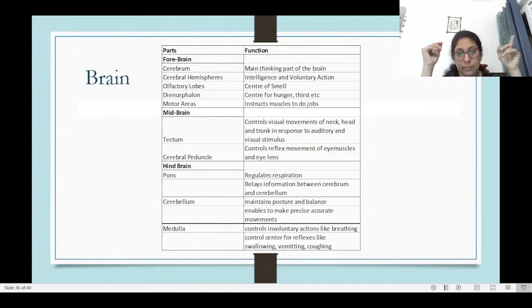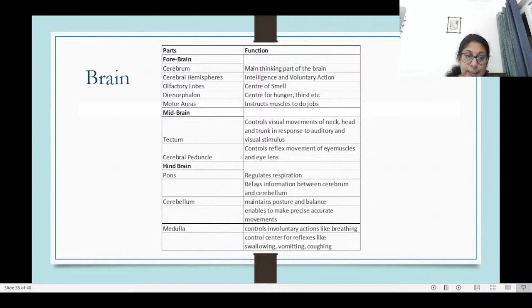Then you have the cerebellum. The cerebellum maintains the posture and balance in the body, and it enables you to make precise and accurate movements. When you are walking, dancing, skating, driving, those precise movements, precise actions, and balancing yourself, that is the role of the cerebellum. So when people drink, it is the cerebellum which gets affected, and that is why they are not steady and not able to balance themselves.